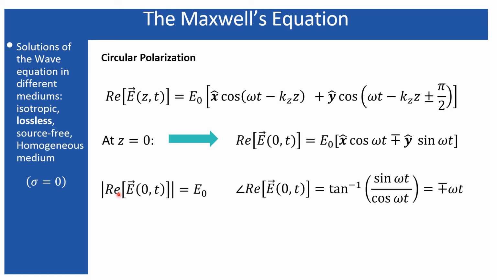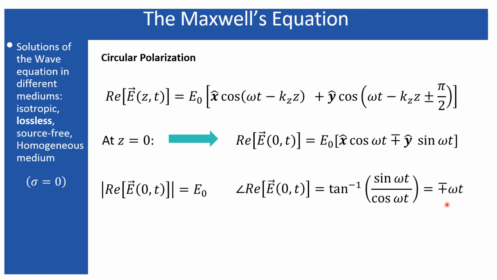Therefore, if you consider the magnitude, it will be the square root of E naught squared cos omega t squared plus E naught squared sine omega t squared, and that results in E naught itself. But if you consider the angle, it is going to be sine omega t divided by cos omega t, and that results in minus or plus omega t.